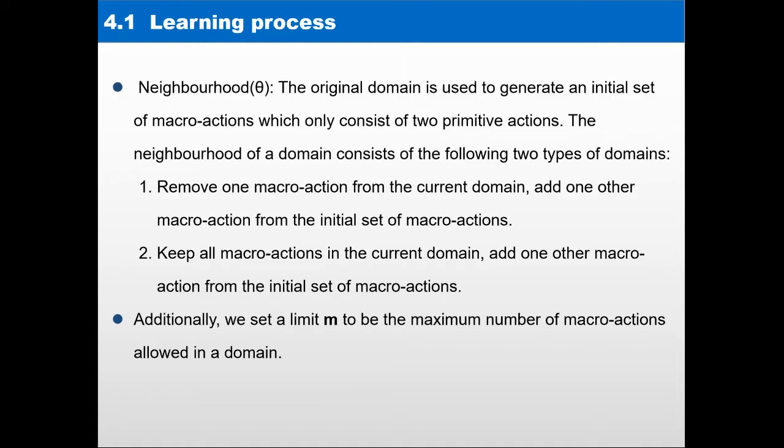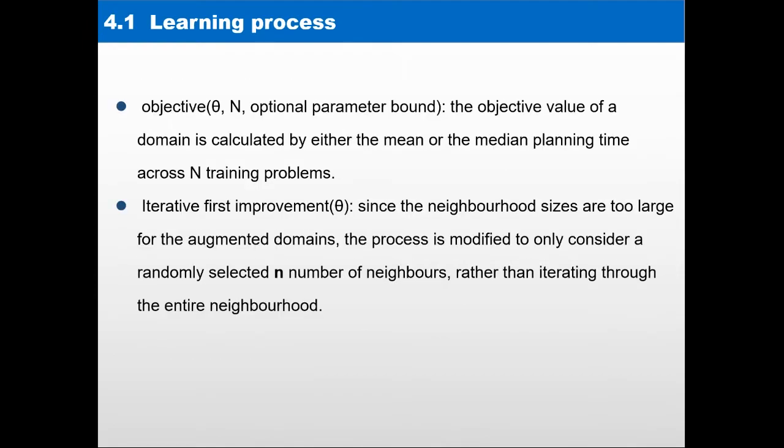Additionally, we set the limit m to be the maximum number of macro actions allowed in a domain. The objective value of a domain is calculated by either the mean or median planning time across n training problems. In our experiments, we found that the useful macro actions learned from the systematic approach don't always perform well on all of the training problems that we use for the local search learning approach, even though those macro actions are proved to be useful during the evaluation phase.